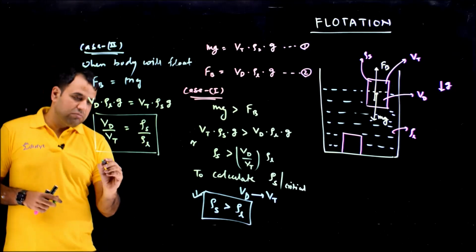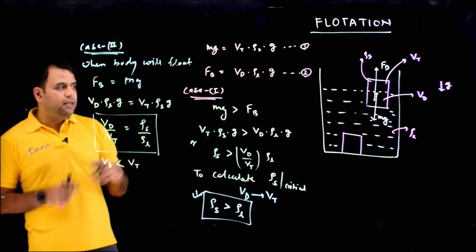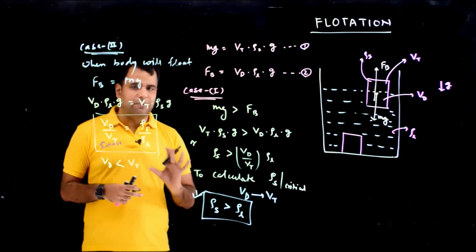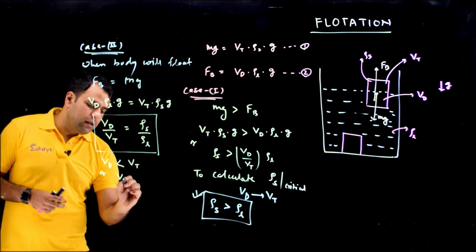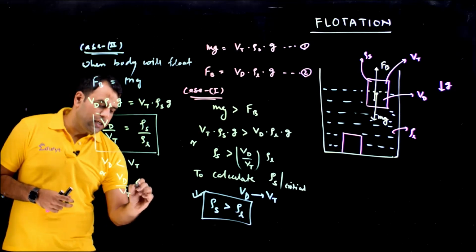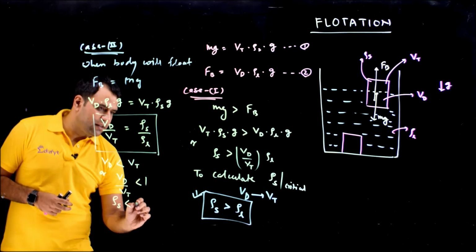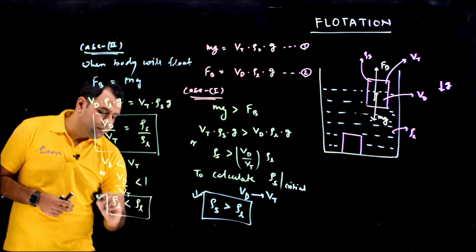Since you know this Vd will always be less than V total, the displaced volume. If the body is floating, the displaced volume will always be less than the total volume. That much is sure. So if the Vd is less than V total, or we can say Vd upon V total is less than 1, so we can say the rho s will be less than rho L. So this is the condition to float.